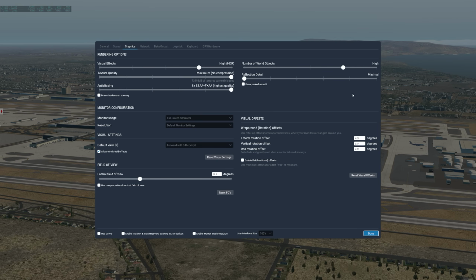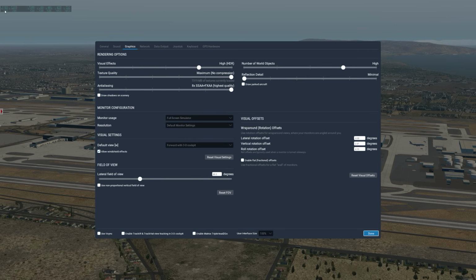Now I've done a lot of testing, and for my preference, I found that the high setting is the best setting. I can go to maximum, but it would have to be at the expense of other sliders. But let's go ahead and move the number of world objects to the maximum setting, and let's see what effect we get on FPS.